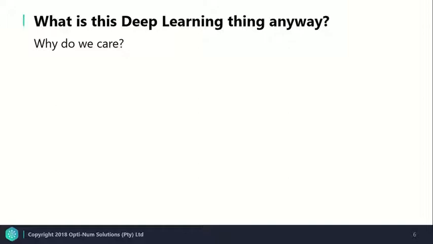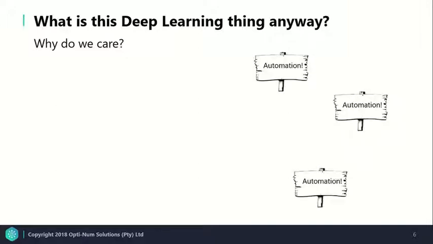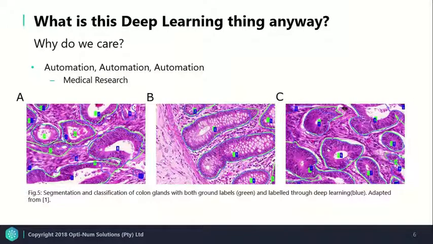Again, why do we care? Well, automation, automation, automation, over a broad range of fields. For example, one of these is medical research. The image presented here shows slides of tissue and is focusing on the classification of colon glands. Here the hand labeling is presented in green and has been performed by a specific person, and the model has labeled or classified the glands in blue. We can see that the two are fairly similar.